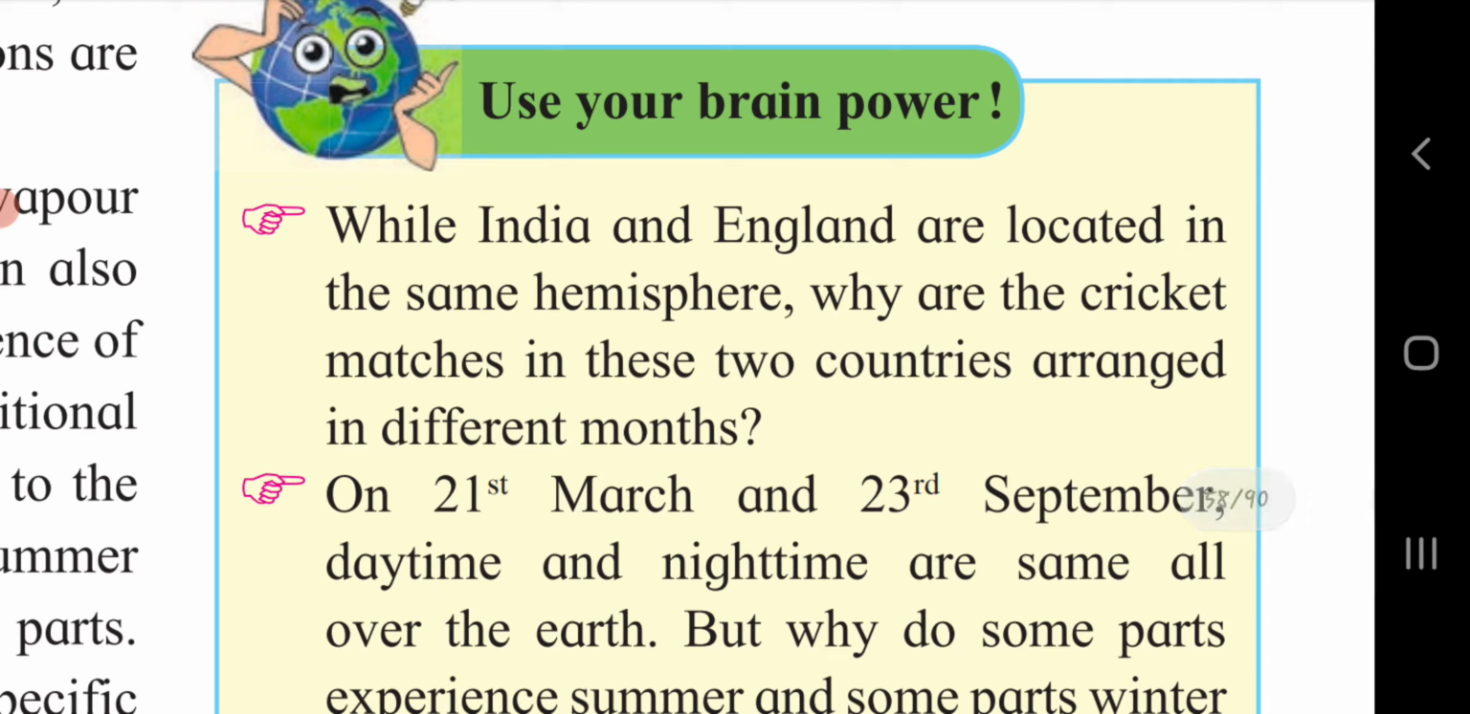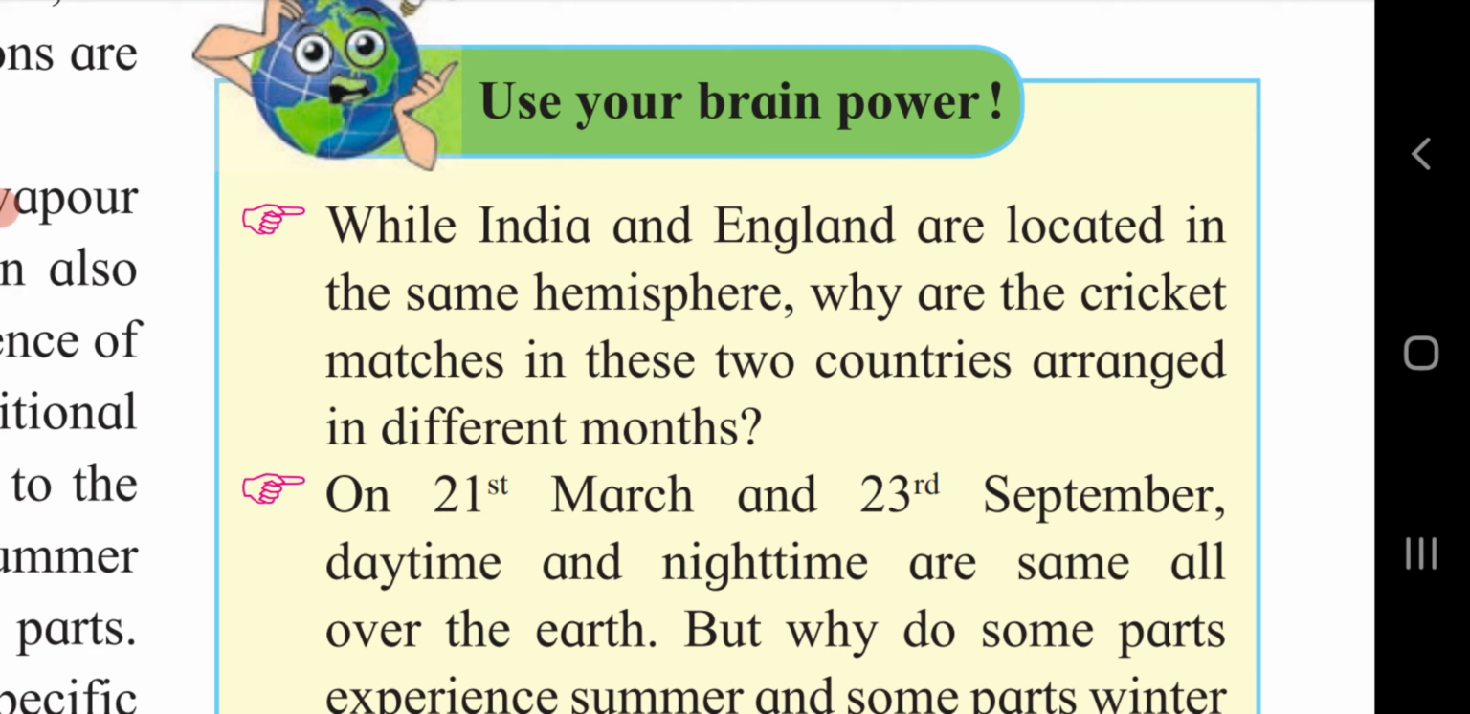Use your brain power. While India and England are located in the same hemisphere, why are the cricket matches in these two countries arranged in different months? Here England and India lie in the same hemisphere, that is the northern hemisphere. It is winter in the northern hemisphere from 23rd September to 21st March, and England is closer to the North Pole as compared to India, due to which the climate in these two countries is different. The winter in England is cooler as compared to India. Also, the daytime in England is shorter than that in India during the season.